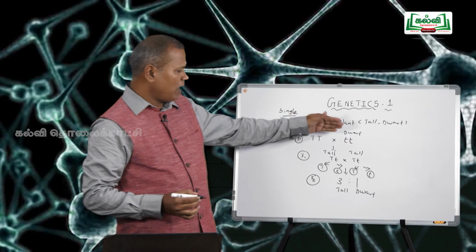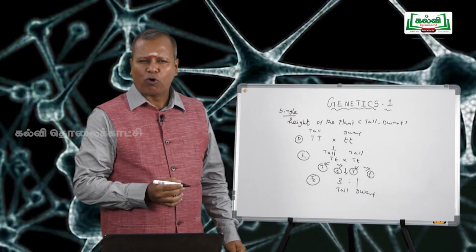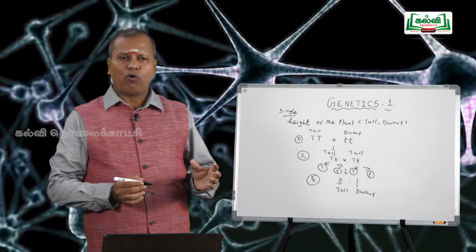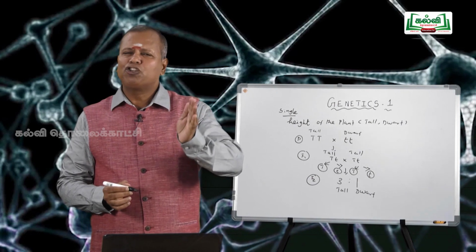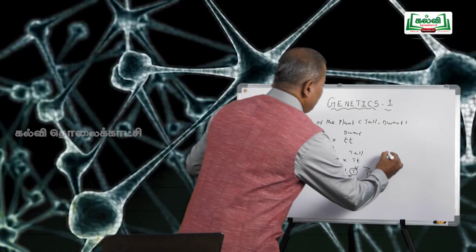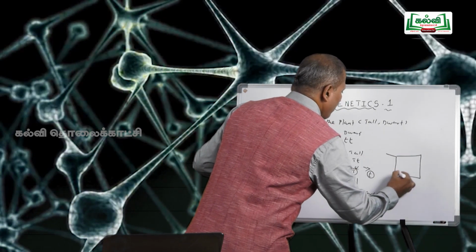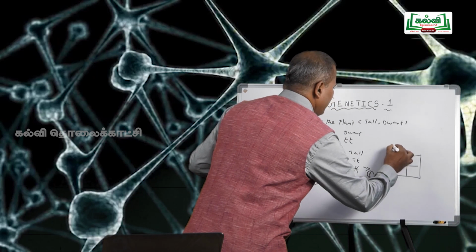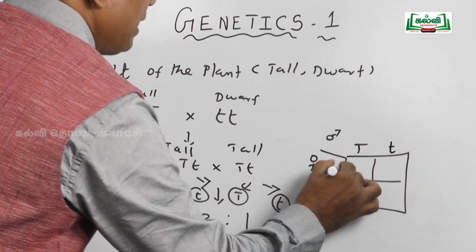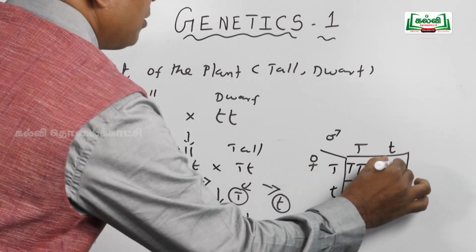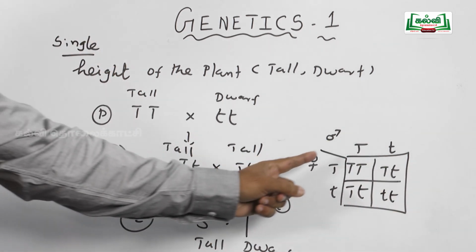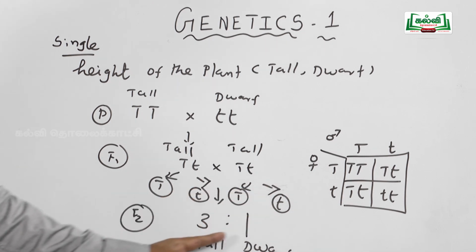Mendel crossed tall with dwarf. The F1 generation produced all heterozygous tall. On selfing, the F2 generation produced a 3:1 ratio of tall to dwarf. This is said to be the phenotypic ratio, the physical expression of a character. Then Punnett formulated this Punnett square. This is male F1, this is female F1, capital T small t. Capital T capital T, capital T small t, capital T small t, small t small t is here. The phenotypic ratio is 3:1.